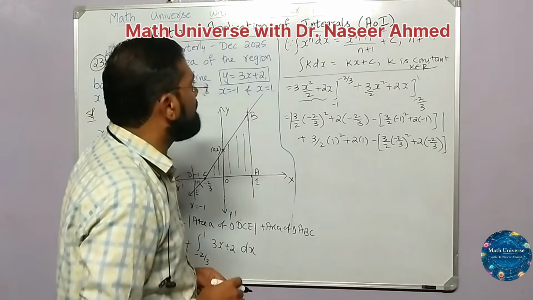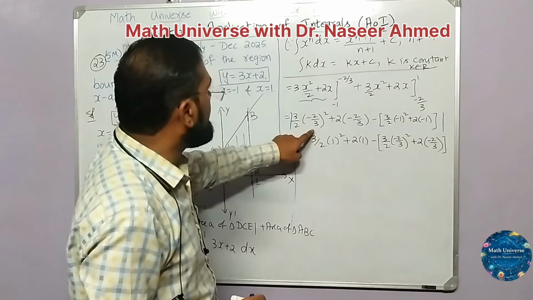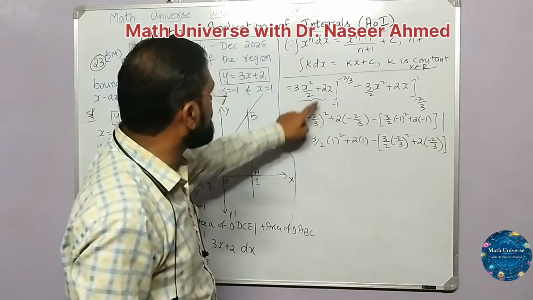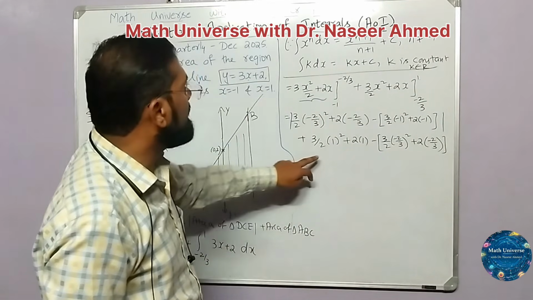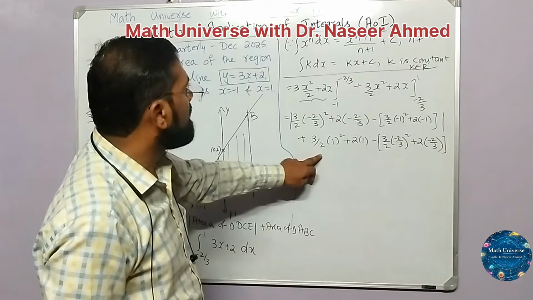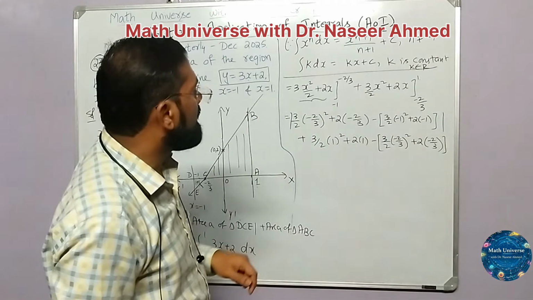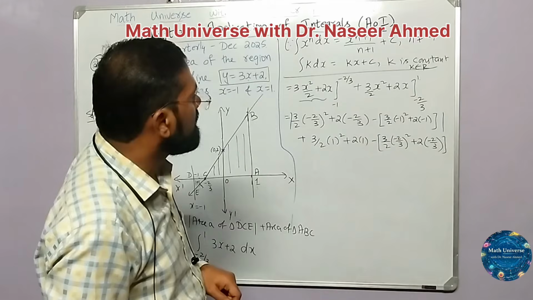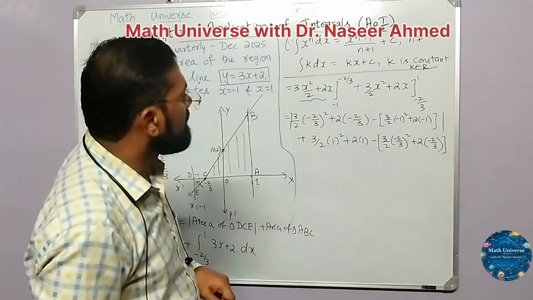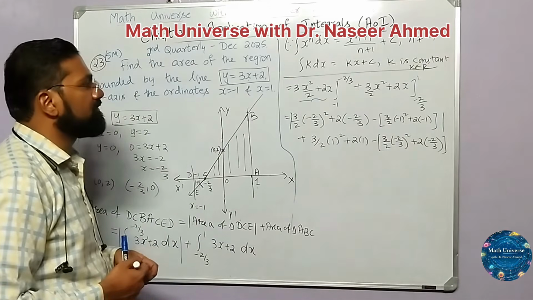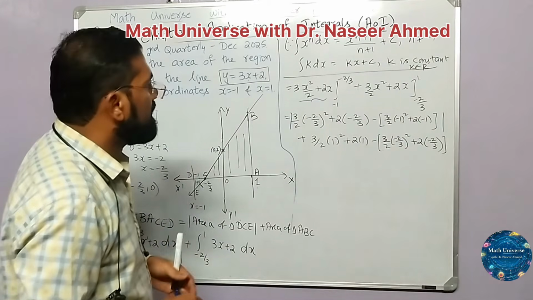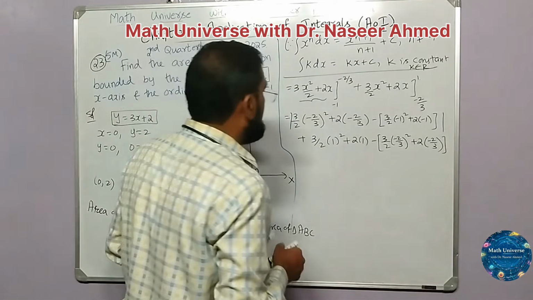Let us cross-check: have we applied the limits correctly? There should not be any error. Minus 2 by 3, yes, fine. Upper limit and then minus lower limit. Okay, fine, I just checked it. There should not be any error. Now let us simplify.